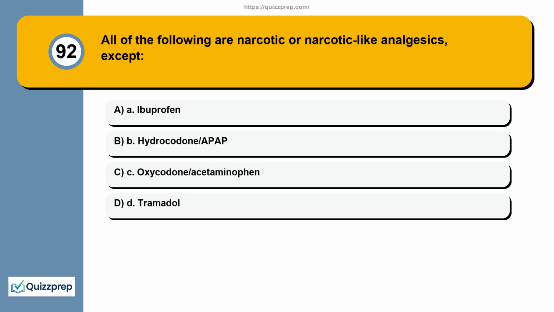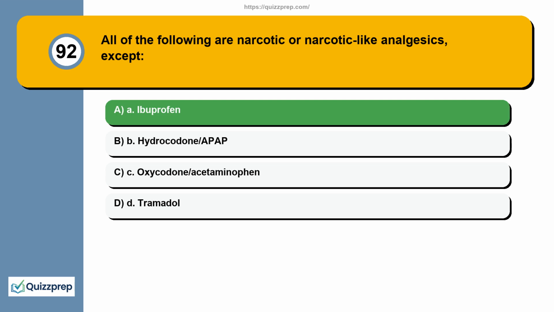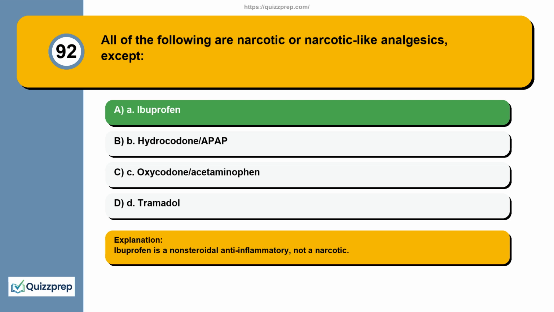Question 92. All of the following are narcotic or narcotic-like analgesics, except A. Ibuprofen. B. Hydrocodone/APAP. C. Oxycodone/acetaminophen. D. Tramadol. Ibuprofen is a non-steroidal anti-inflammatory, not a narcotic.